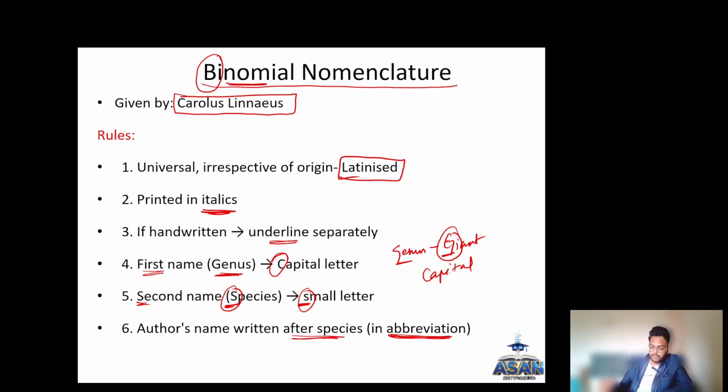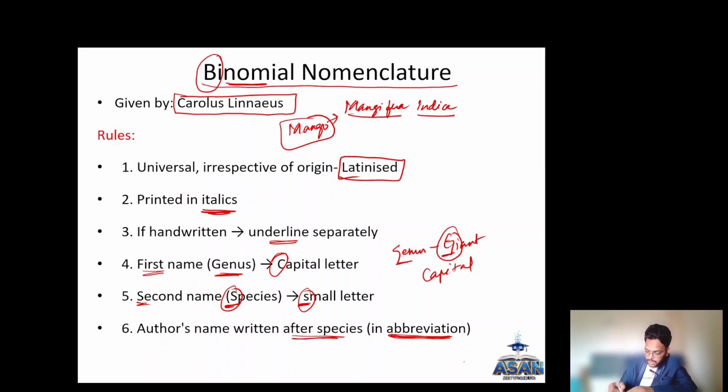For example, Carolus Linnaeus gave an example that has been mentioned in the NCERT, that is Mangifera indica. This is the scientific binomial nomenclature name for mango. According to the rule, it should be Latinized. It is not printed, I am writing it, so I have to underline it separately.